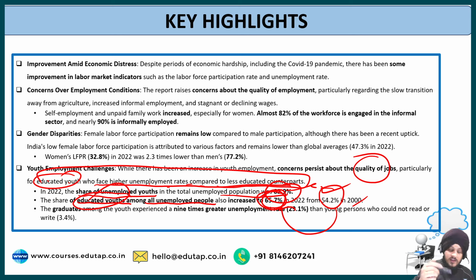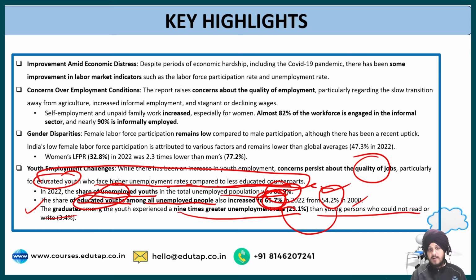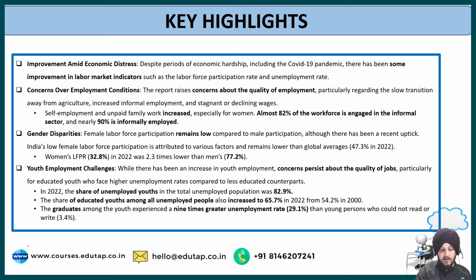So this is another problem. The last point is that graduates among the youth experience a 9 times greater unemployment rate than young persons who could not read or write. So you can see this data and analyze how problematic it is, what type of concerns have been raised by this report, and I would like you to write this data in your notes so that if questions come related to employment or in case of an essay also. So I hope the highlights are clear to you.